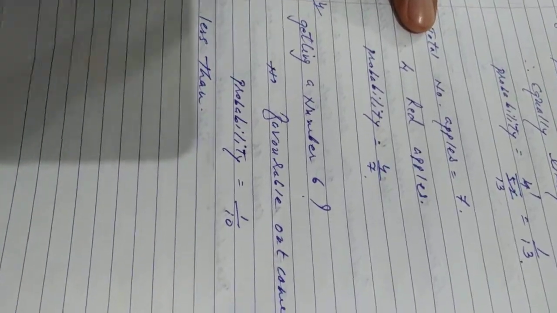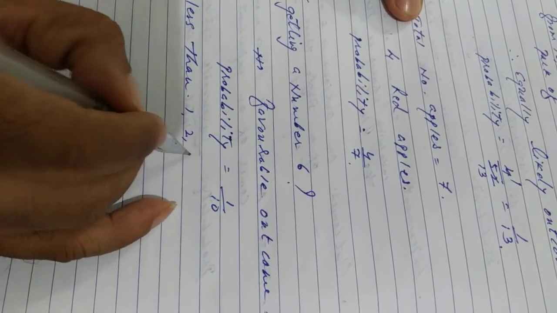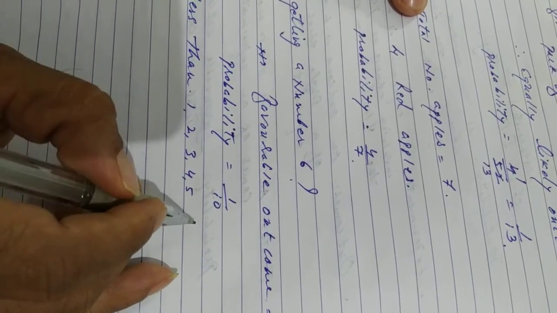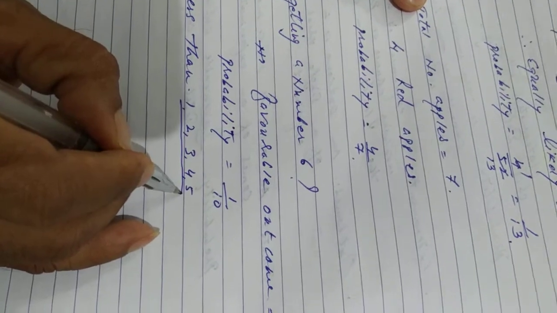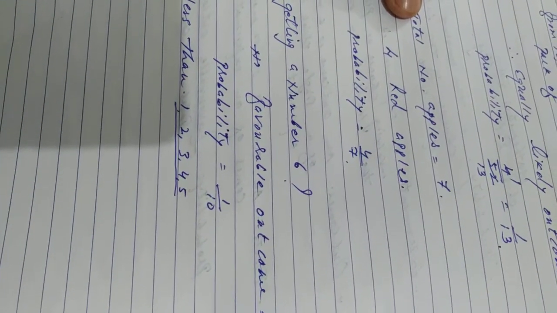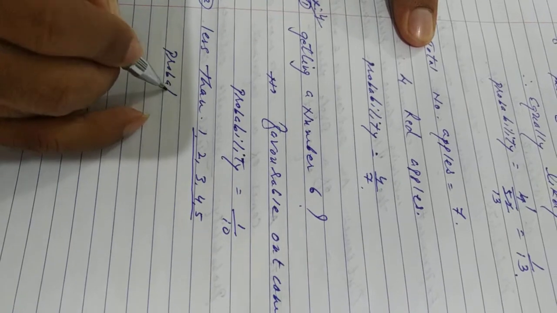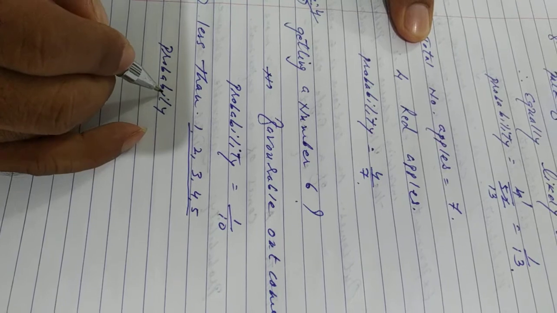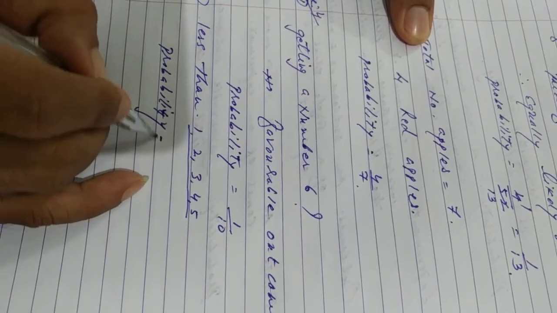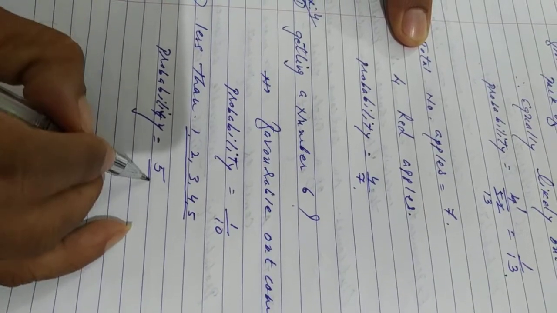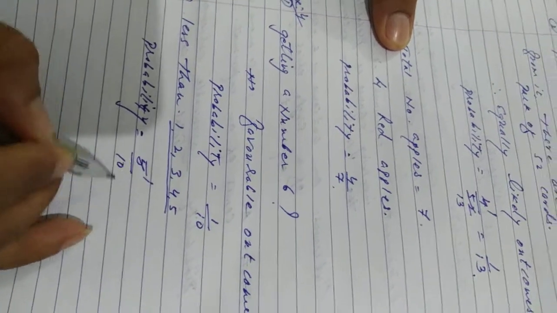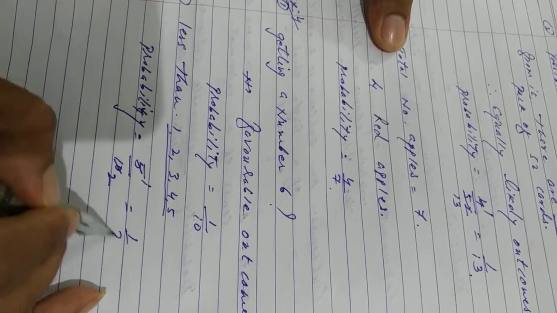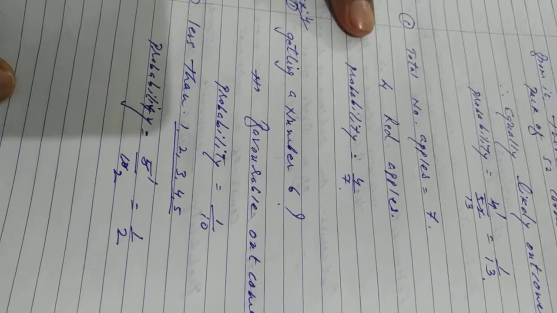Now second, getting a number less than 6. Between 1 to 10, what are the numbers less than 6? 1, 2, 3, 4, 5, right? So total how many? 5 numbers we have. So what probability do we get over here? Probability is equal to 5 upon 10. So 5 ones are 5, 5 twos are 10. So what comes? 1 upon 2.